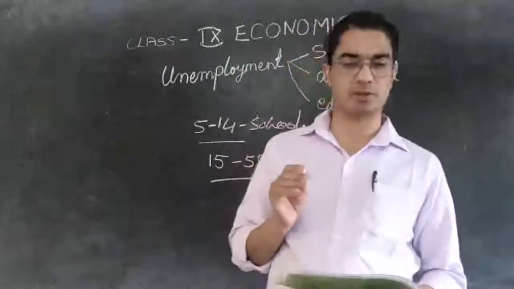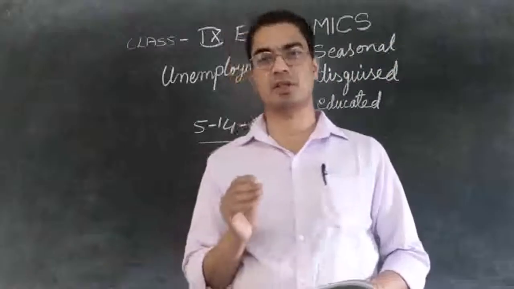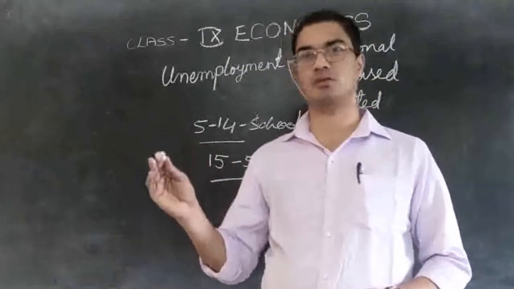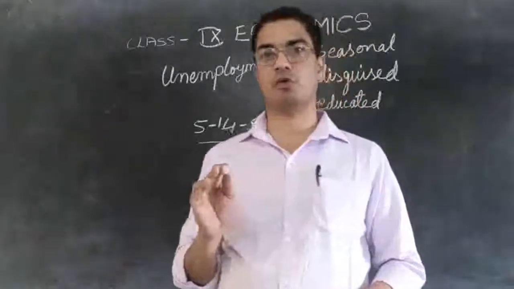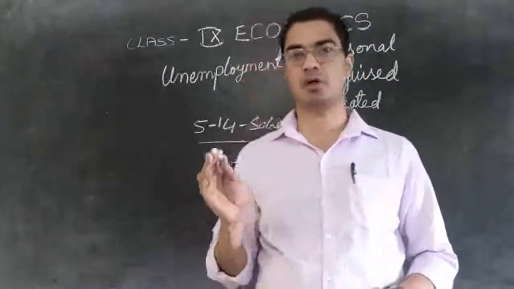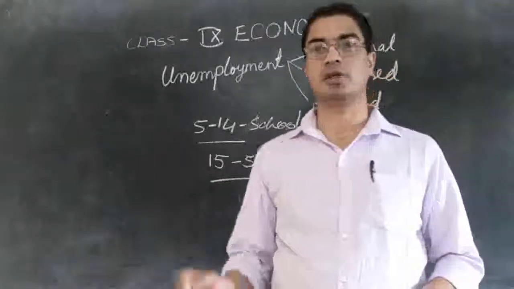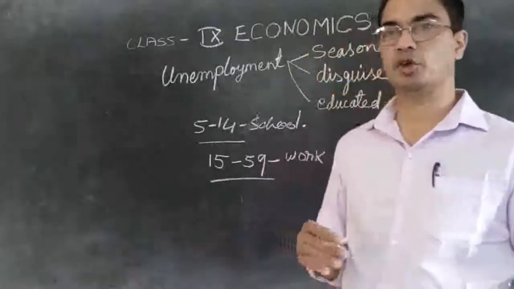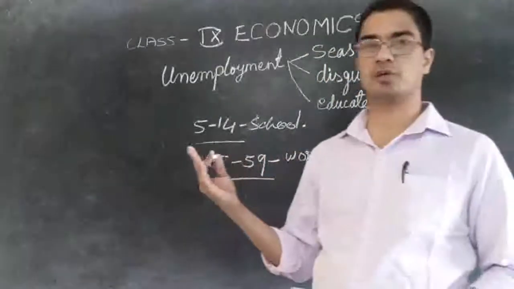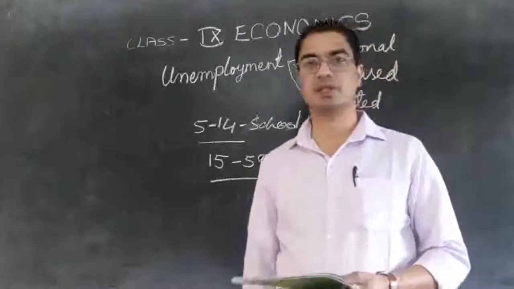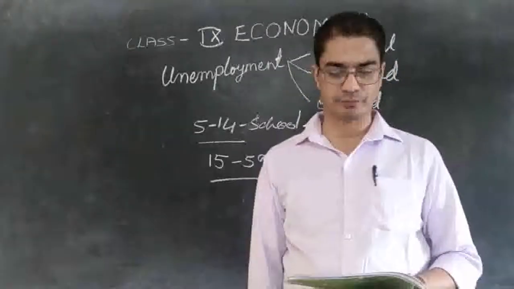So, unemployment, we already saw the definition. It is when people are willing to go and work outside for the present rate of wages and the job is not available, then we can say they are unemployed. So here the children's mother is not happy to go and work outside. She does not want to go and work outside. Therefore, we cannot say she is unemployed.